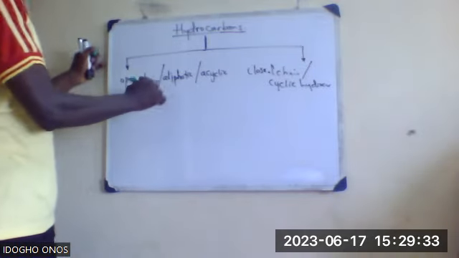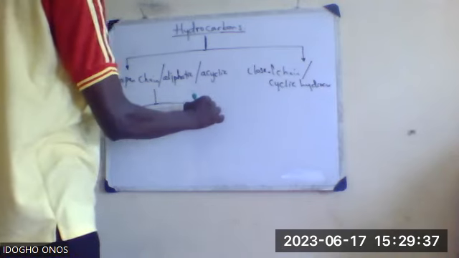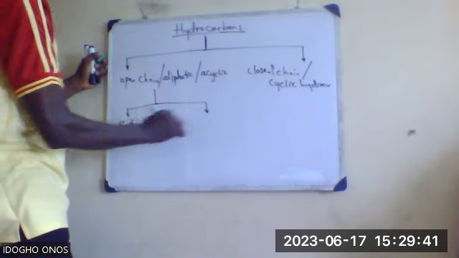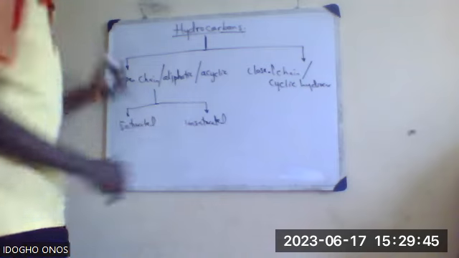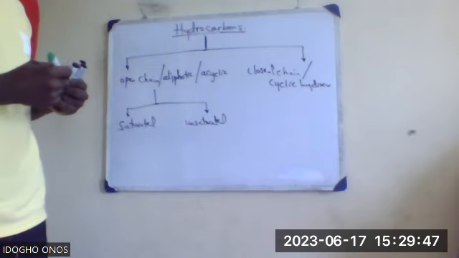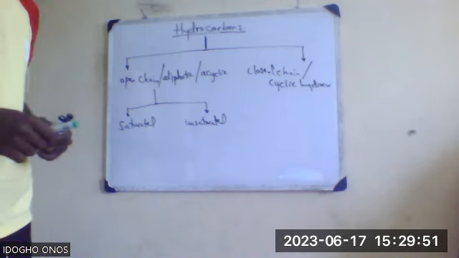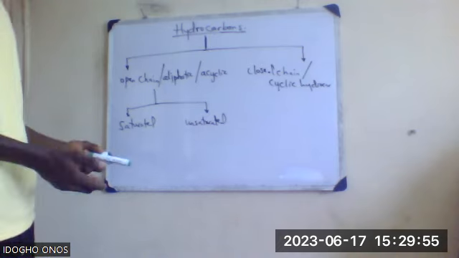Now, under the open chain hydrocarbons, they are grouped again into two, which are saturated and unsaturated hydrocarbons. Are you with me, please? You cannot see the board, so maybe you can hear my voice.